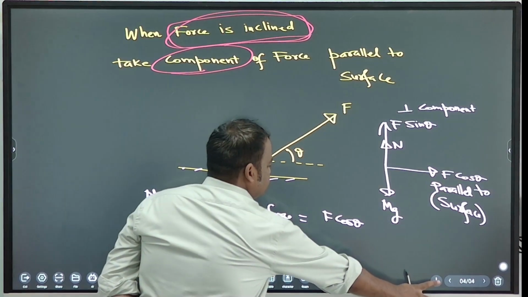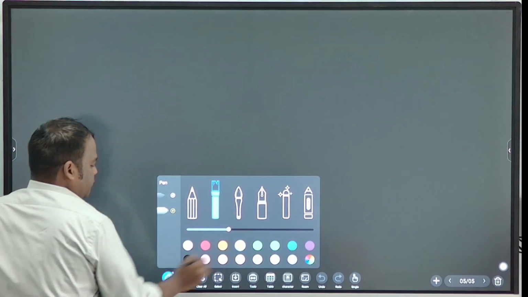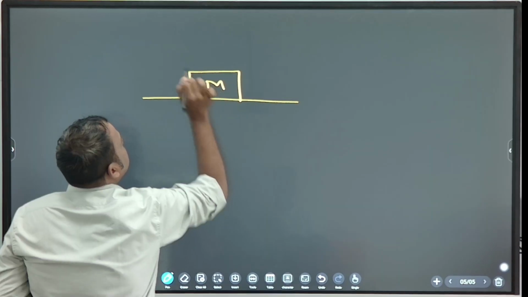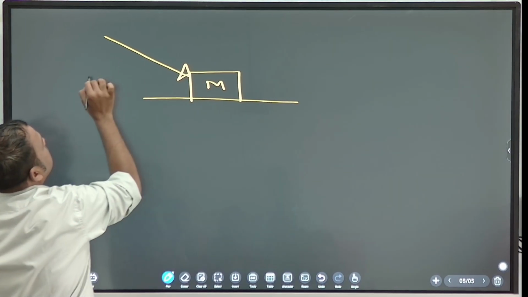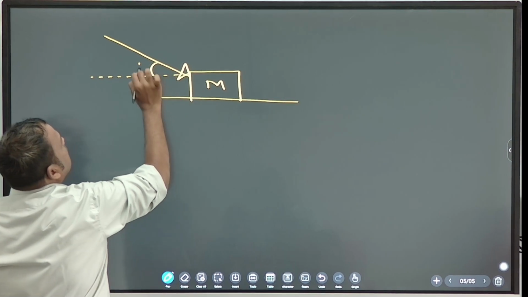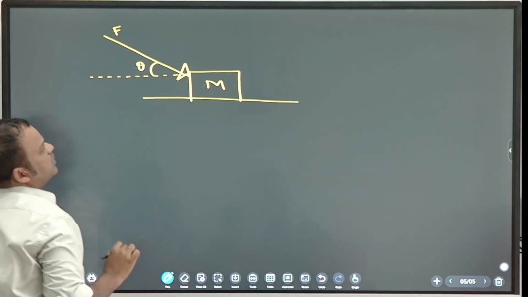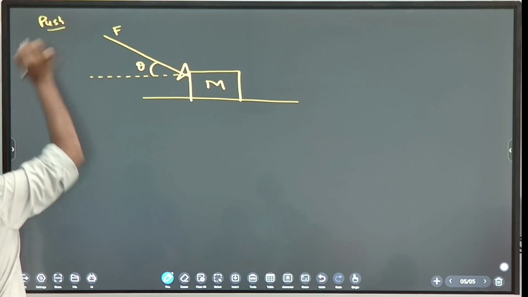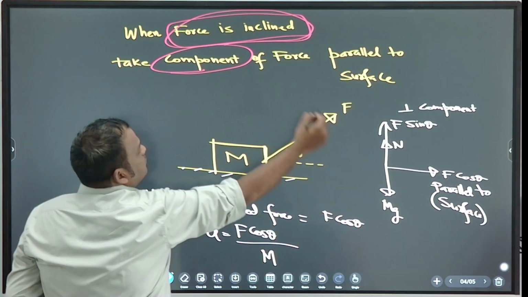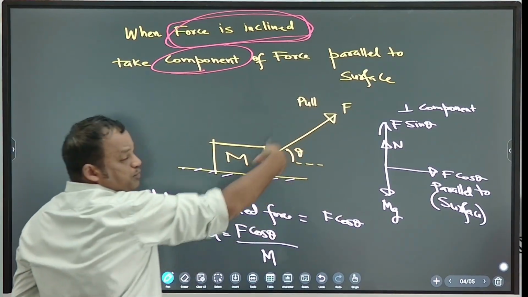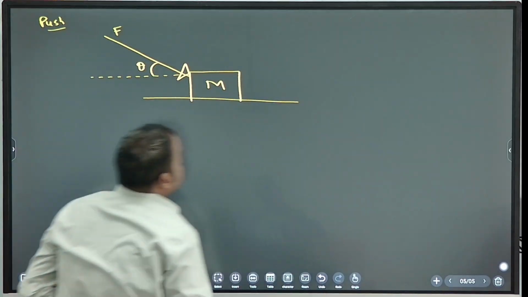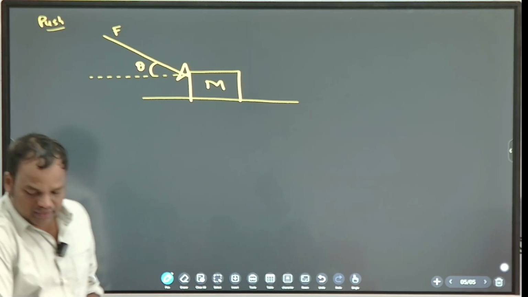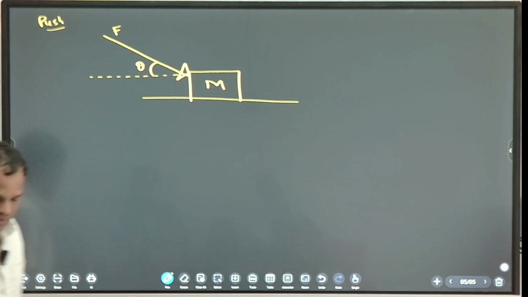Next diagram you draw. Now I will push the object. This is the block. Now this is the force. Force is making angle theta with horizontal. So it is a push now. So this is push. Previous diagram it is pull. This is pull. Note down. This is pull. And now this is push. So pull is like this. This is the pull. And this is the push.